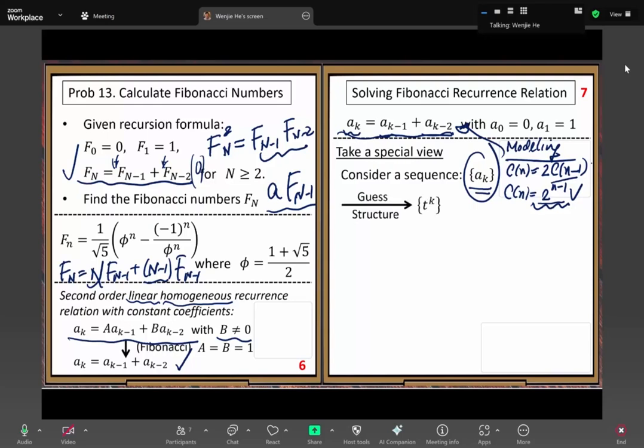We guess the structure is a special power function. Another view of this power function is what I call a mathematical model. So here we use this as the model. This is just like Newton's law, where you need to fit your solution into Newton's law. Here we don't have Newton's law, but we have this power function mathematical model.